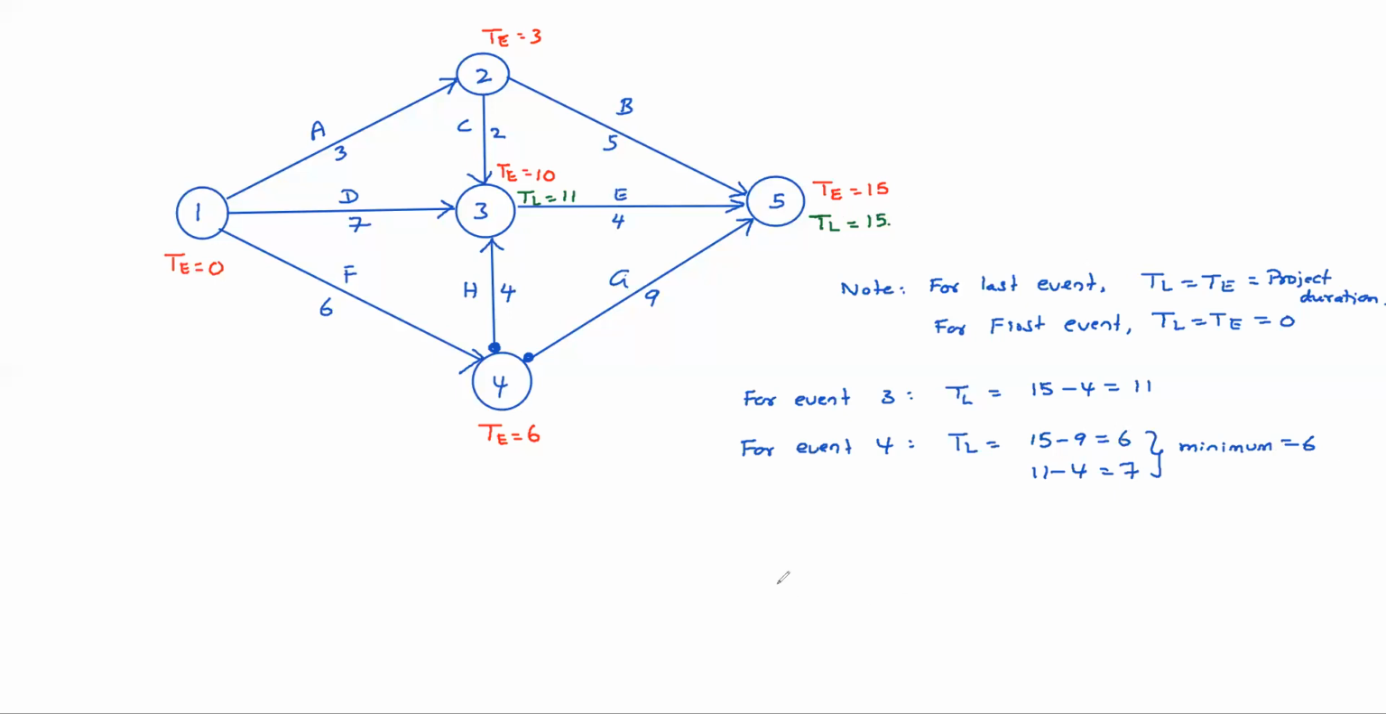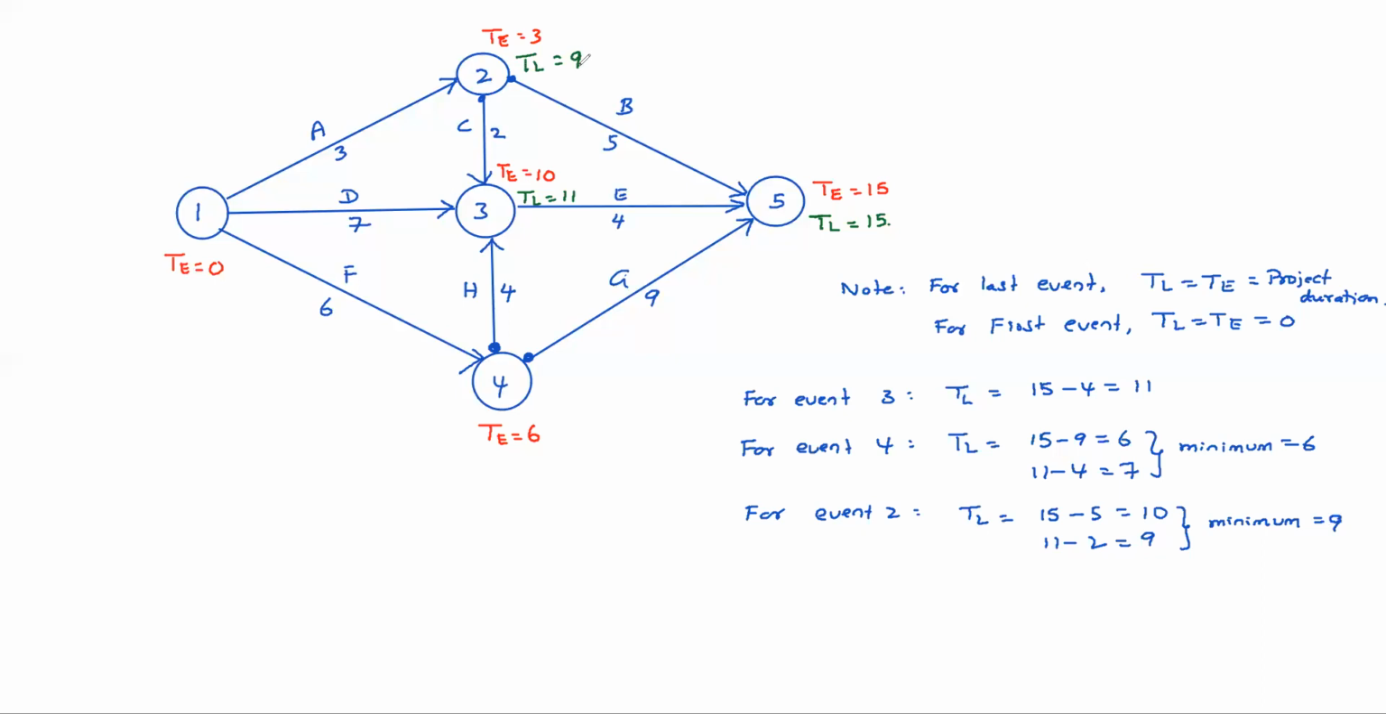So can you tell now for event 2? For event 2, TL equals, see, again 2 tails are there. 15 minus 5 is 10 and 11 minus 2 is 9. So what is the answer? 9. 9 is the least one. That is the latest event occurring time. The latest event occurring time is 9.